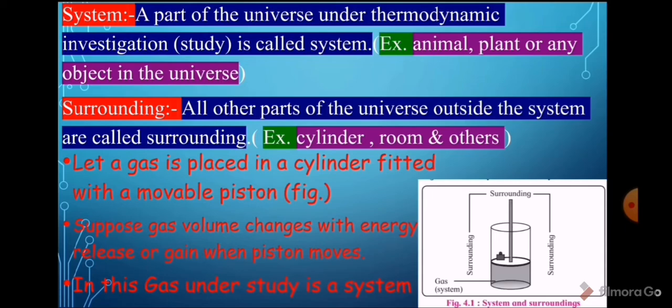Here the gas under study is the system, while the outside part of the system is the surrounding, and the surface between system and surrounding is the boundary. Therefore, boundary is defined as the surface of separation between system and surrounding.